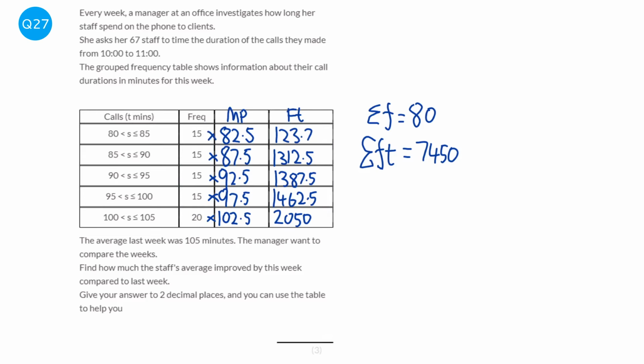So to find the mean, it's all of the numbers added together, which will be 7,450, over the amount of numbers we have, which is 80. So when you do that, we get 93.125. Now this question is about the improvement that the manager has made to the call centre. So we're looking at subtracting the 93.125 away from the last week, which was 105. So we're looking for the improvement.